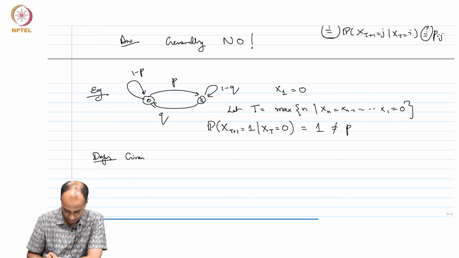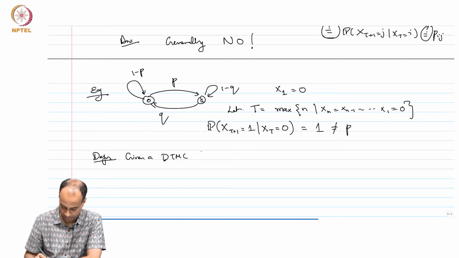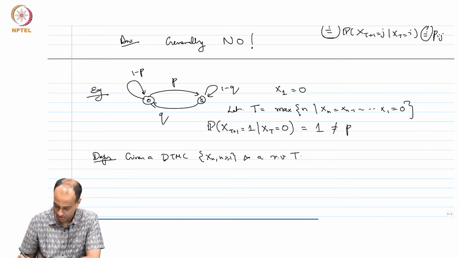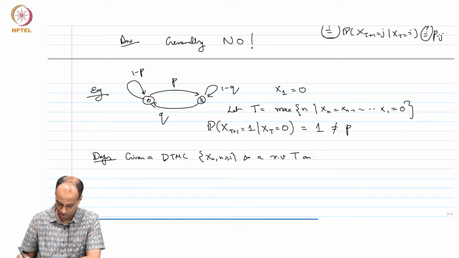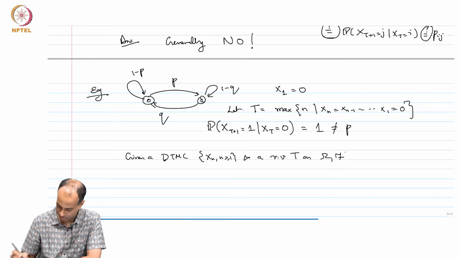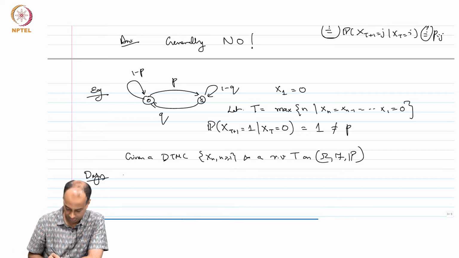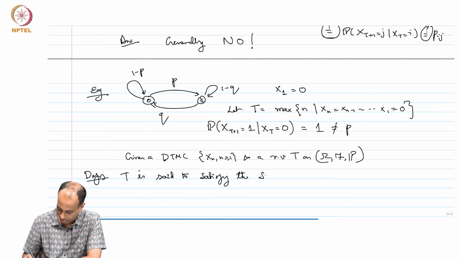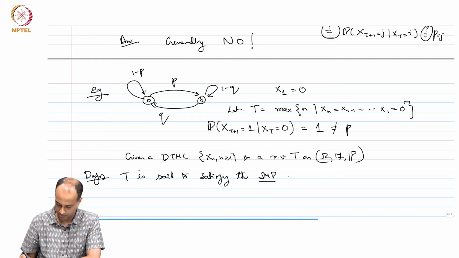So, given a DTMC and a random variable T on the same probability space, definition: T is said to satisfy the strong Markov property if